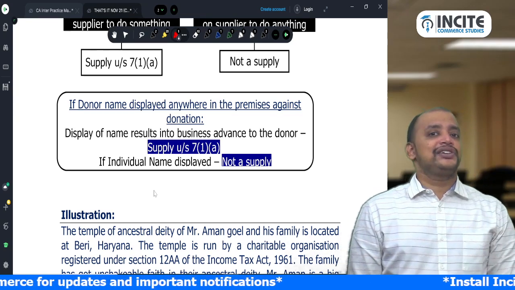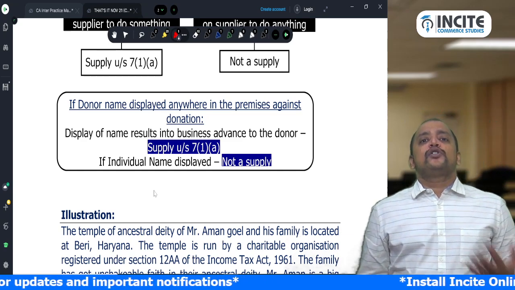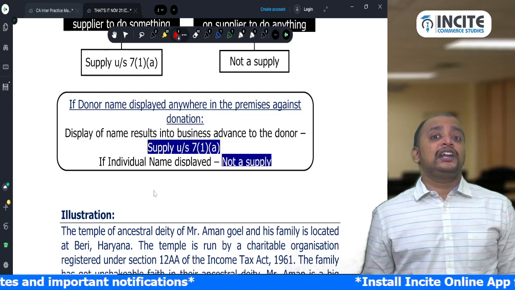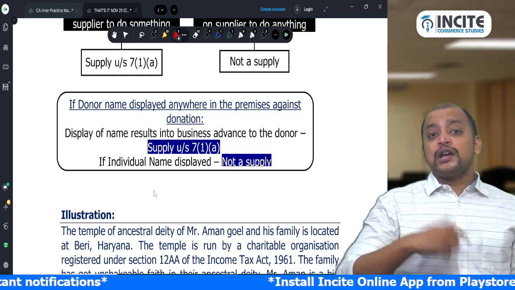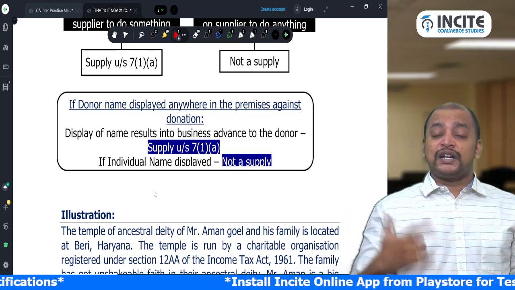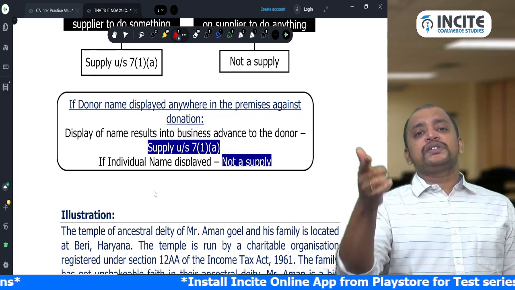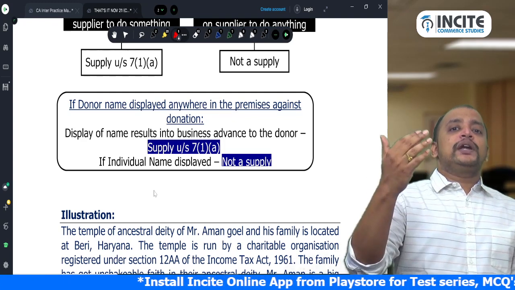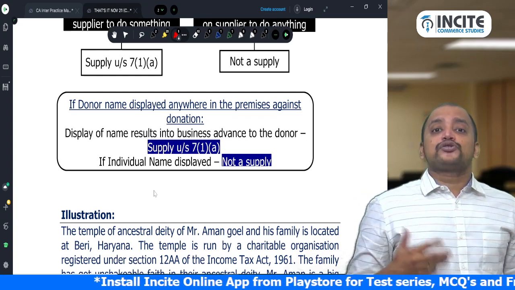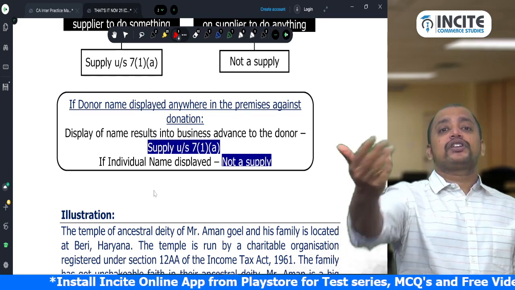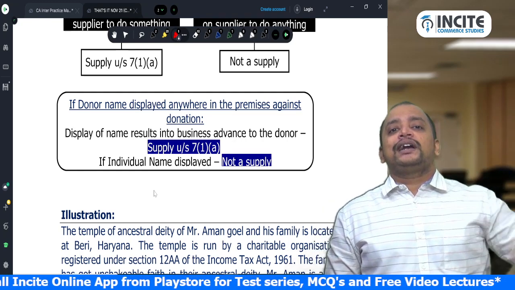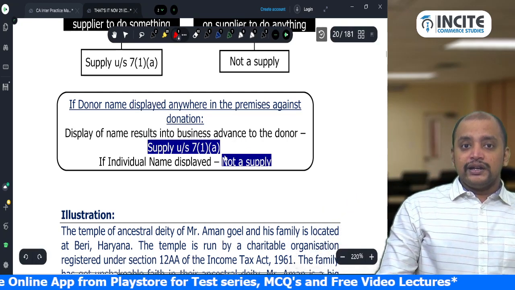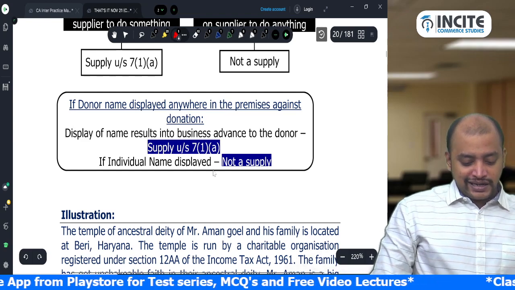Actually it is unconditional. Why? Because I don't have any obligation to put your name, voluntarily I am putting it. But what name should I put? Your individual name, or a name that should not give any business advantage to you. But if I display a name that gives a business advantage to you, you are one Mr. X, I am putting Mr. X, no problem. You own a jewelry shop, if I put the jewelry shop name, then you get a business advantage. So it will become a supply under 7.1a. Got it? That is this.